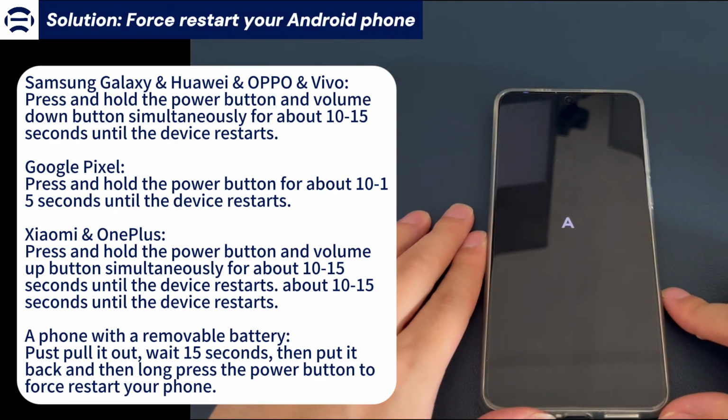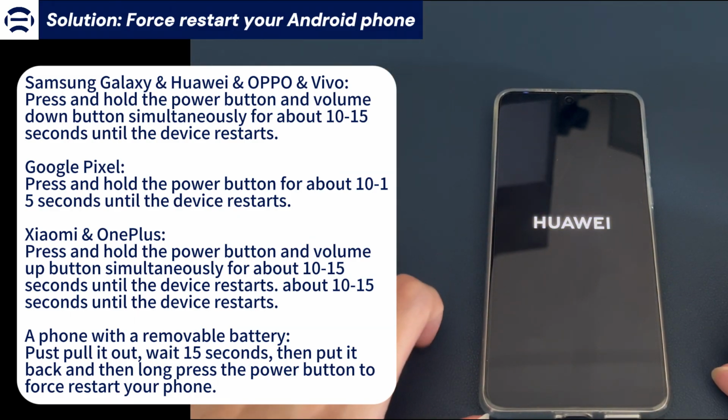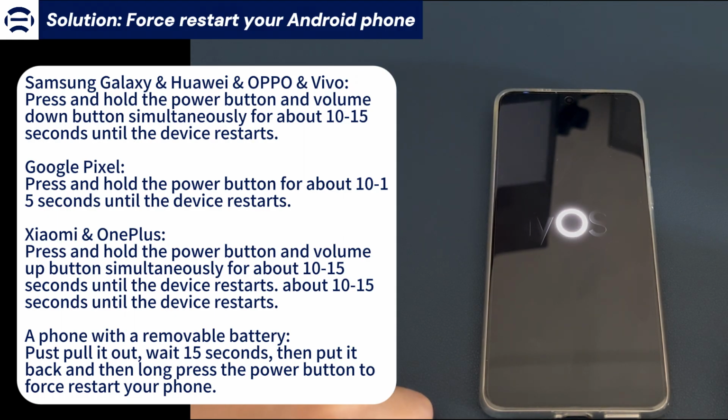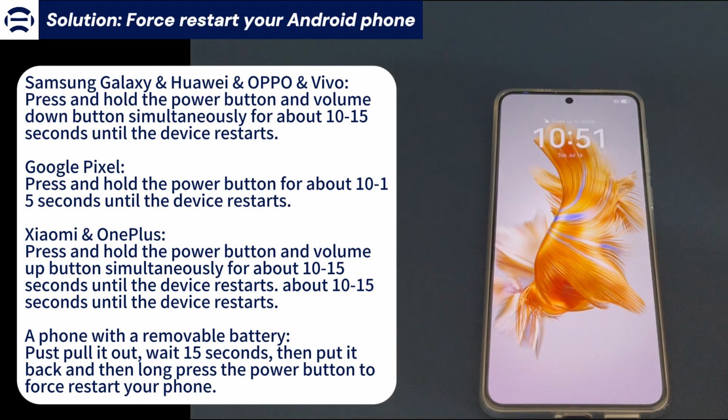To force restart a Huawei, OnePlus or Xiaomi, press and hold the power button and the volume up button at the same time for about 10 to 15 seconds. When you see the brand logo, release the buttons, wait for your Android phone to restart, and hopefully your Android phone screen will be back to normal.